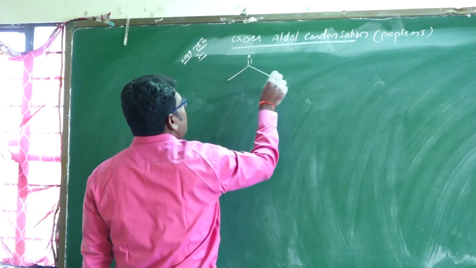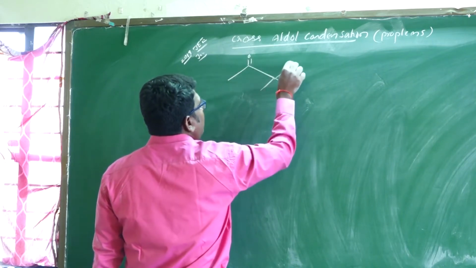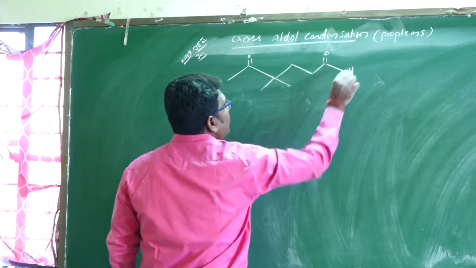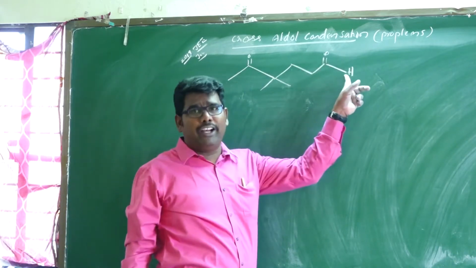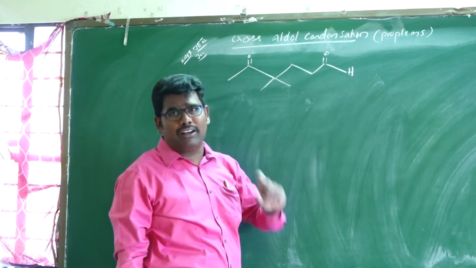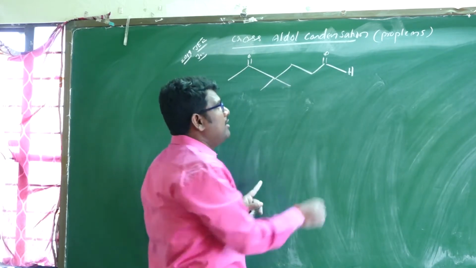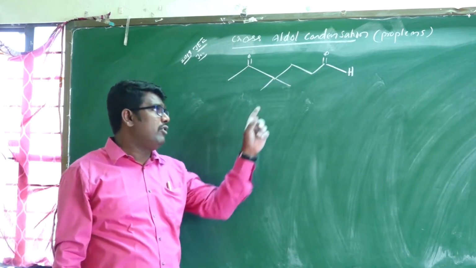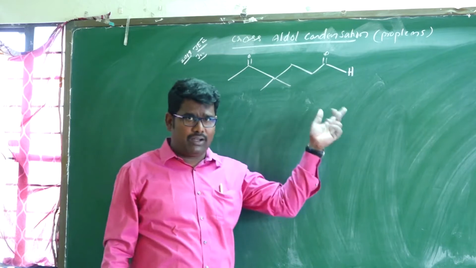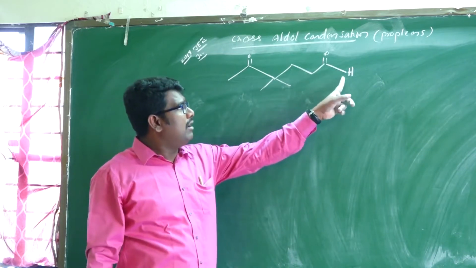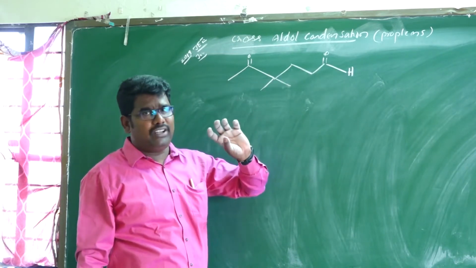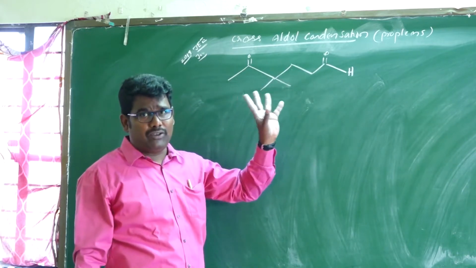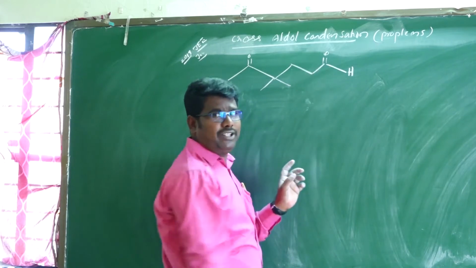CH3. I forgot one hydrogen here in the last class, in the crossed aldol condensation. So here is the hydrogen. One of the students asked a doubt: here the hydrogen is not mentioned. If the hydrogen is not mentioned, it is considered as a methyl group. Sorry, so here is the hydrogen.